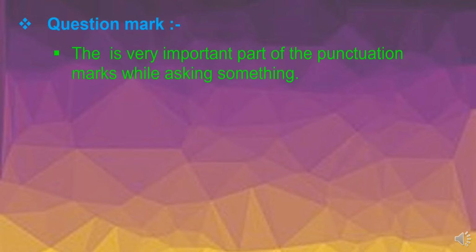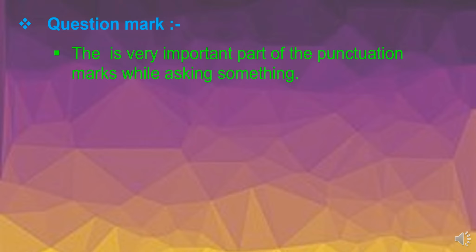Now we are moving on to the next punctuation mark, and it is the question mark. What is the question mark? The question mark is a very important part of punctuation, and we use the question mark while asking something.